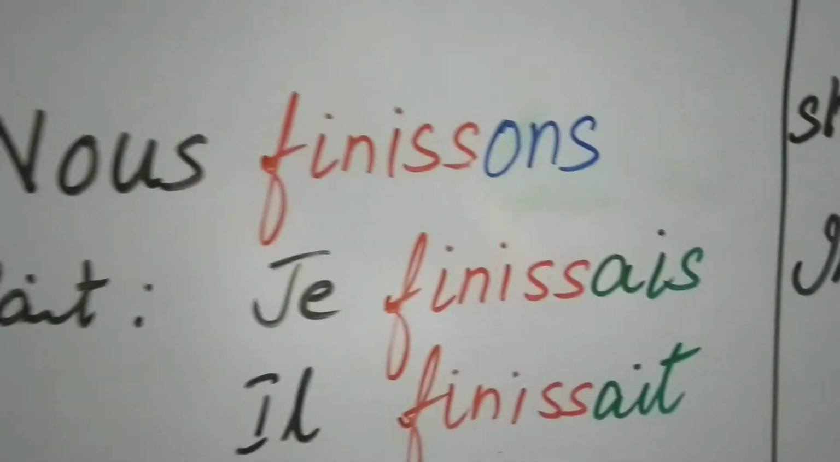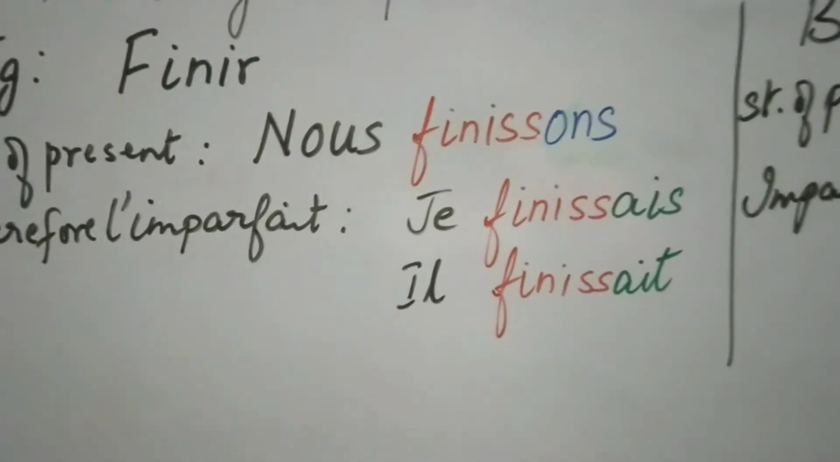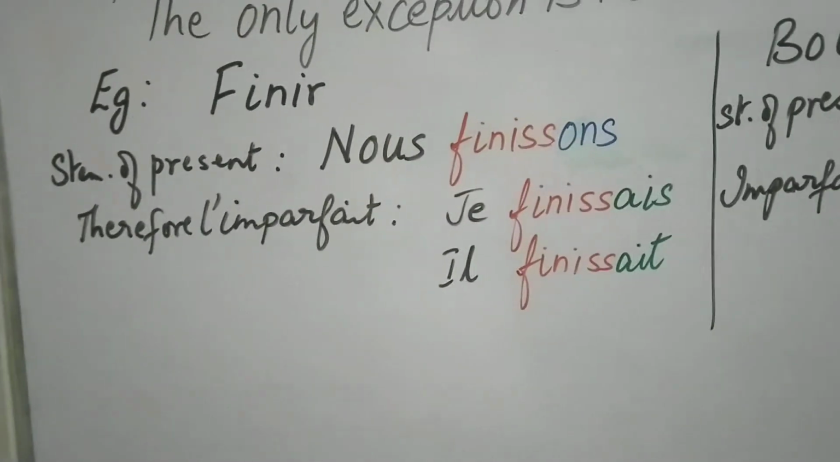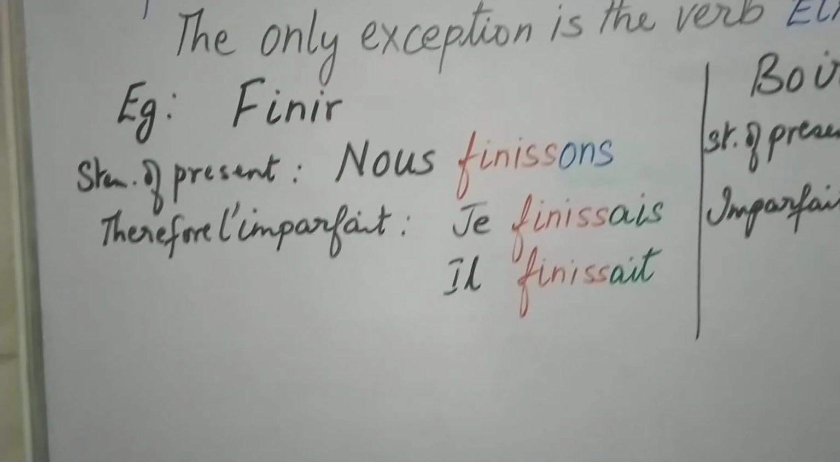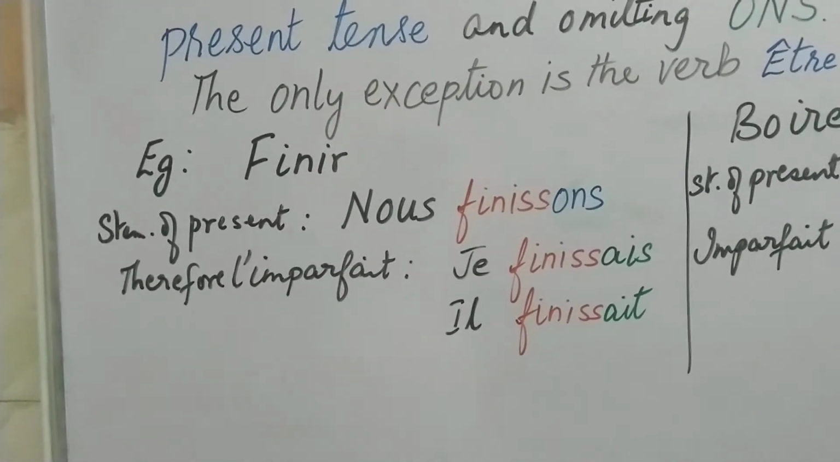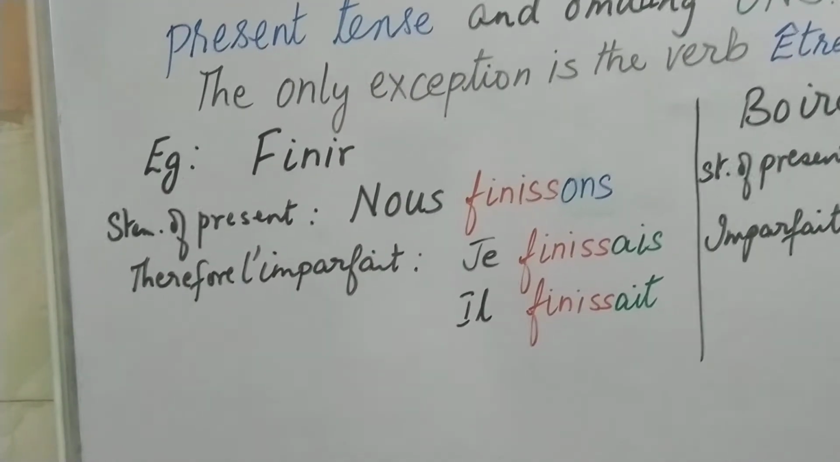Now, the imperfect tense is one of the past tenses in French. It is not the only past tense. You have already learnt the passé composé. So, the imperfect tense is another past tense in French.